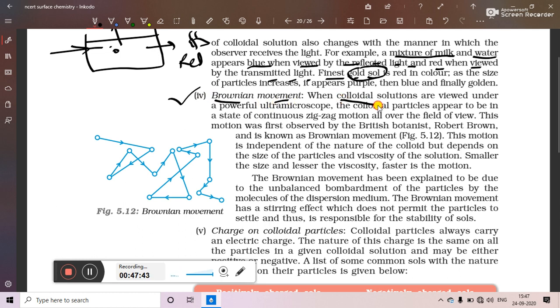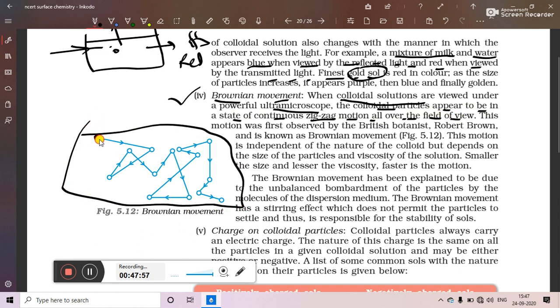When the colloidal solutions are viewed under a powerful ultra microscope, the colloidal particles appear to be in a state of continuous zigzag motion all over the field of view. So here we can see that colloidal particles are continuously moving. First it was over here, then over here, then it is over here. Okay, so continuously the particles of colloidal sol are moving in a zigzag manner.